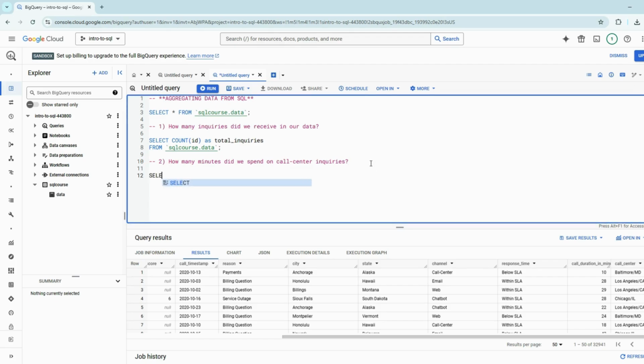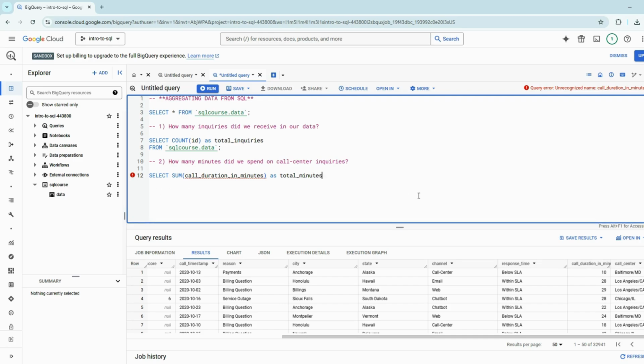Let's start off with our select. And for this one, just like before when we used count to find the total inquiries, we're going to use sum. Let's do sum, and we want to add up the call duration column, which is call_duration_in_minutes. And what do we want to call this? Let's just call this total minutes. Like I said, you could write this however you want, whatever works best for you. This is totally customizable. You could call this whatever you want. So we are all good there. Let me double check. Yep, that looks good.